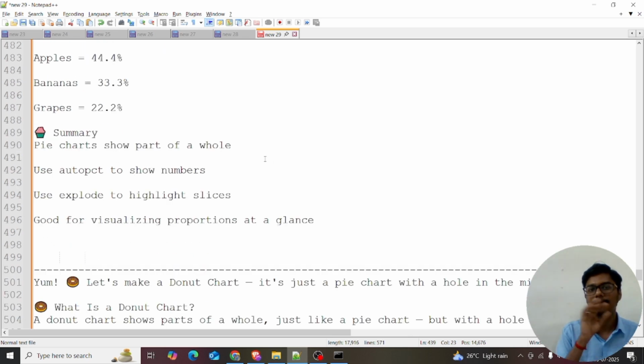Pie chart shows a part of the whole. If the interviewer asks about part proportional or part of the whole, you should be able to remember this. Pie chart shows the part of the whole. Use autopct to show the numbers. See, these are the numbers.